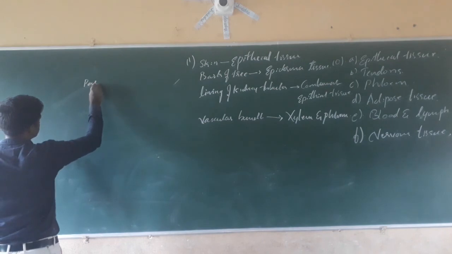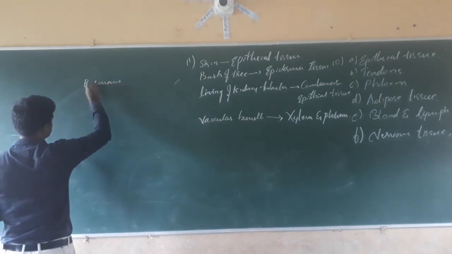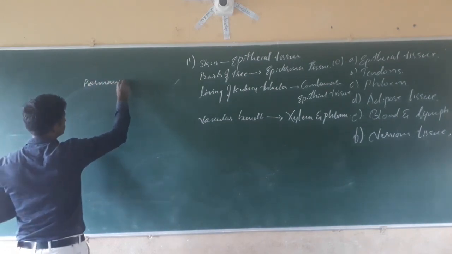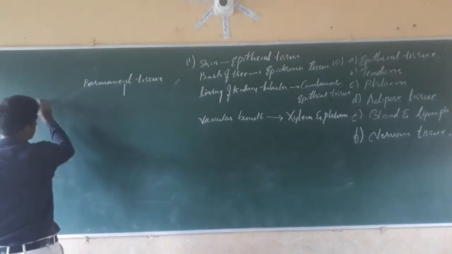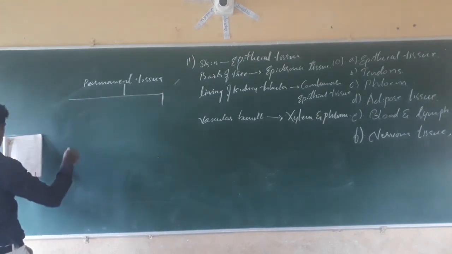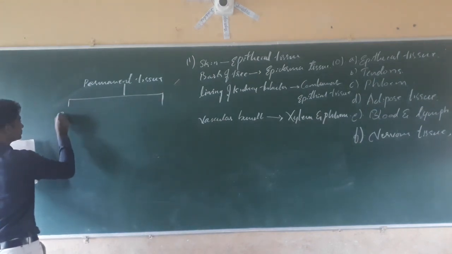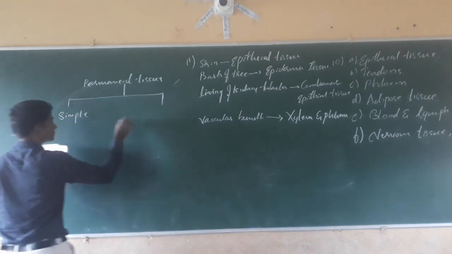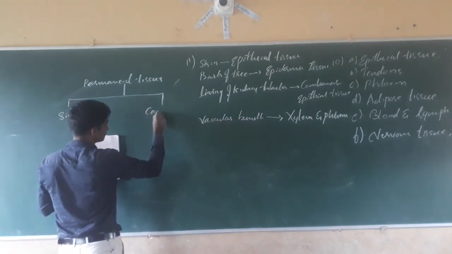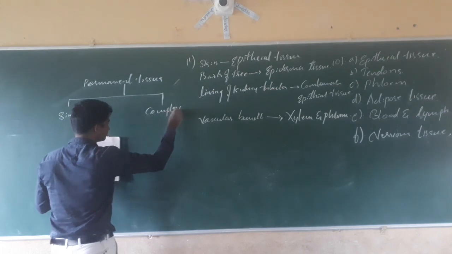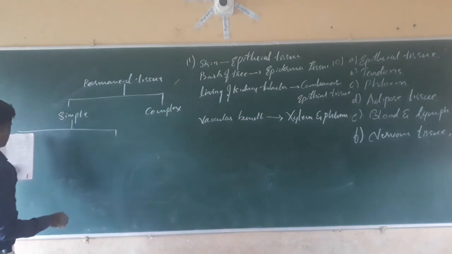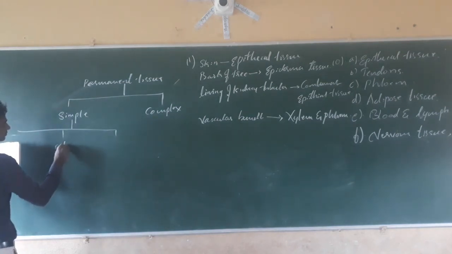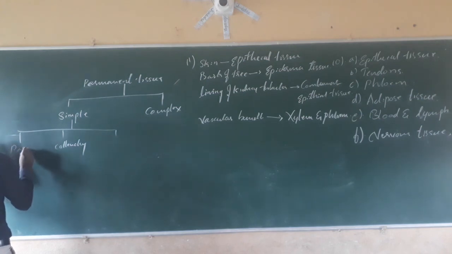Permanent tissue: simple, here complex. In case of simple, he has given a colon and a blank. Here you have to write parenchyma in the blank.